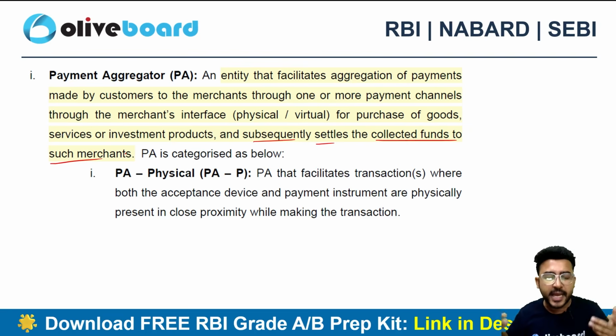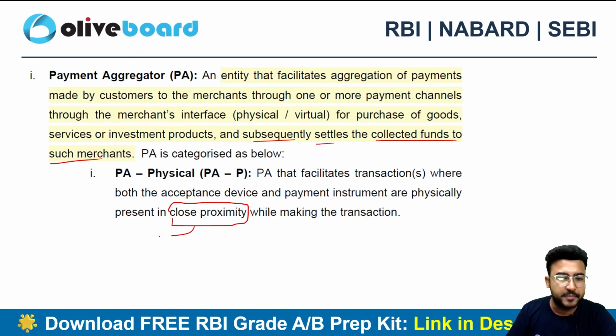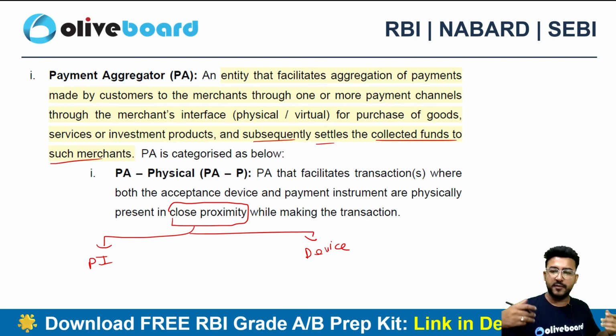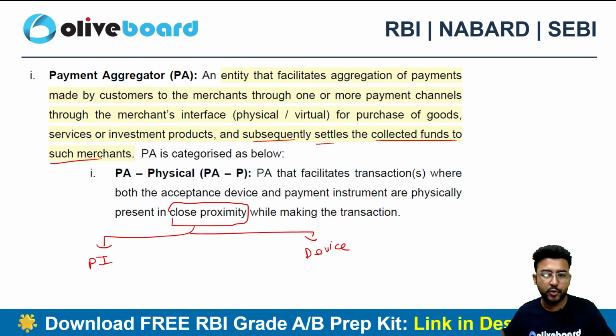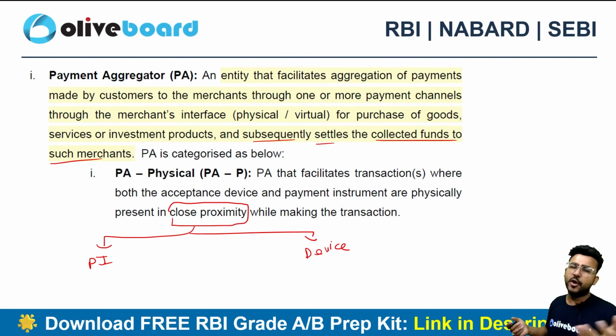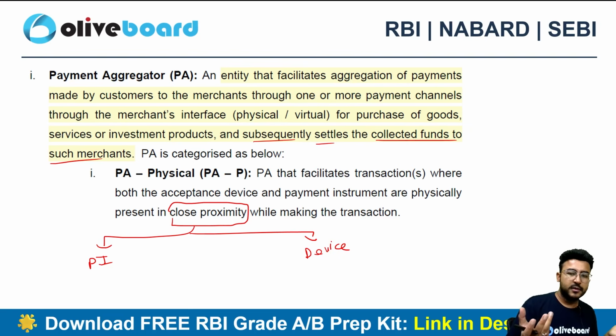Now there are many types of payment aggregator. It can be physical, it can be online, it can be cross-border. So let's understand what the categories of the payment aggregator are. The first one will be payment aggregator physical. Now by physical, I mean there is a close proximity between the payment instrument and the device. Now what can be the device? Let's suppose we went to a showroom, let's suppose West Side, or maybe Reliance Smart. We have done some shopping and the device is there, right?